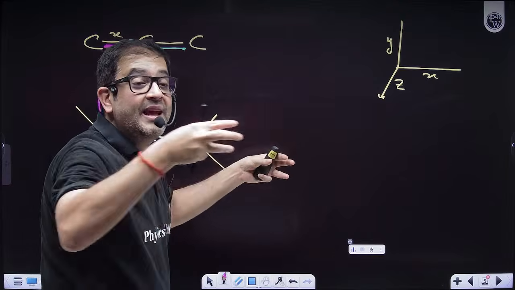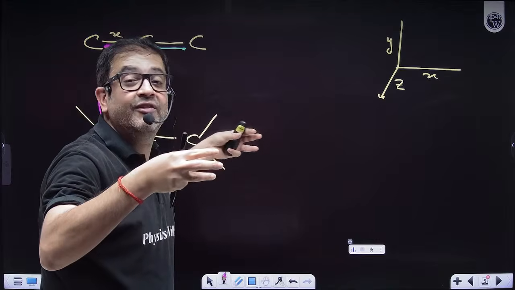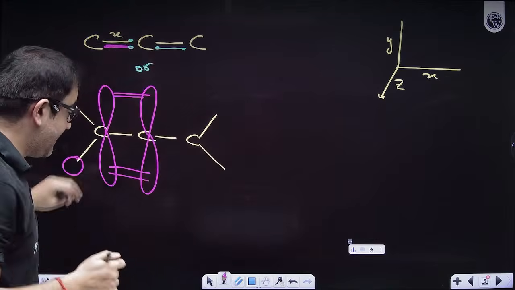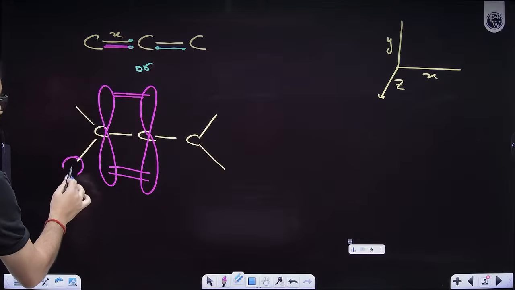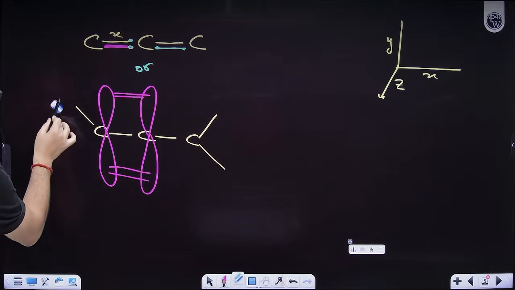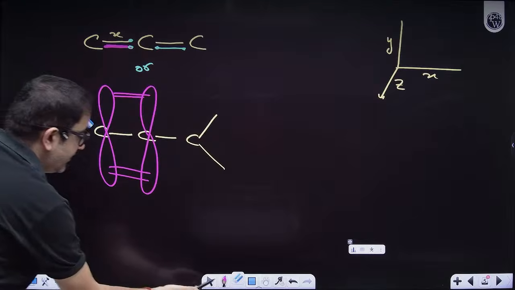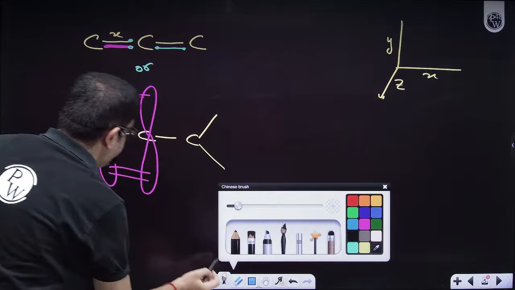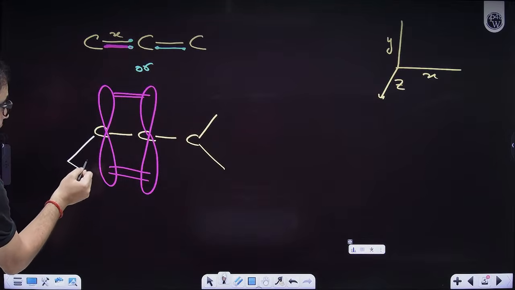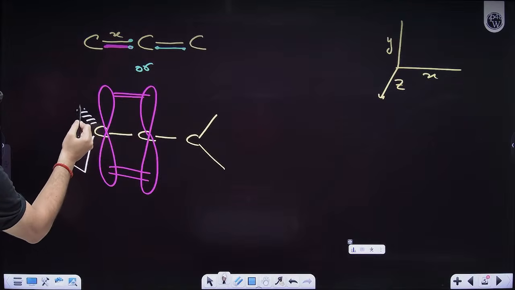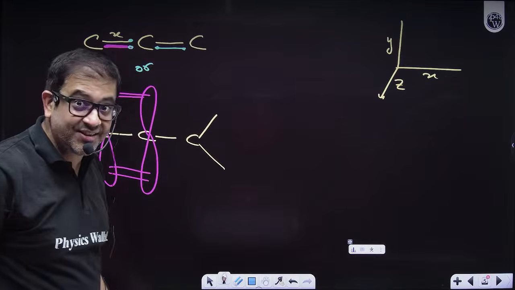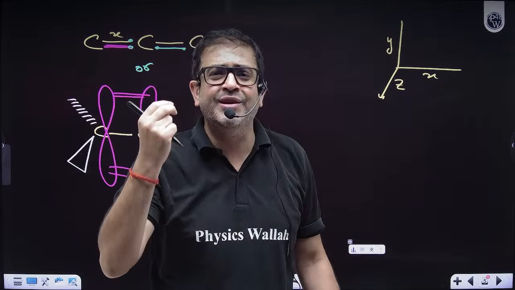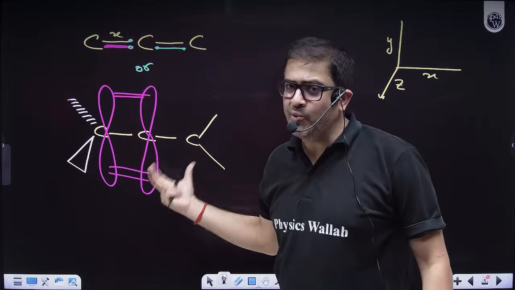But one will be outside the plane and one will be inside the plane, because this is my plane. So if you are drawing it as per three-dimensional orientation, please draw a wedge over here and a dash over here. This wedge-dash projection will help us represent the compound in a two-dimensional plane.